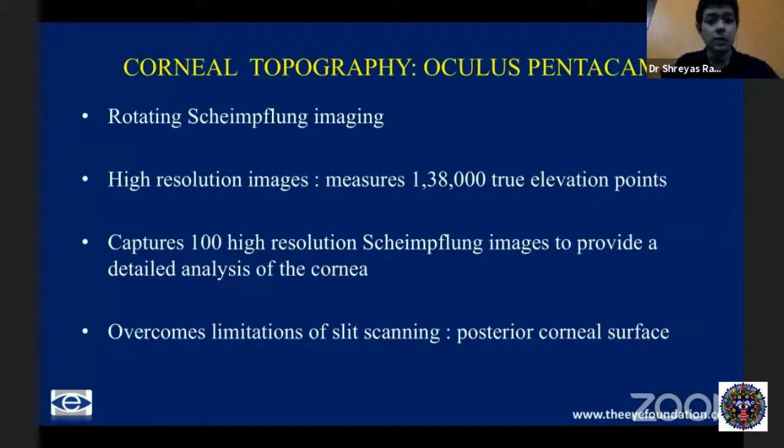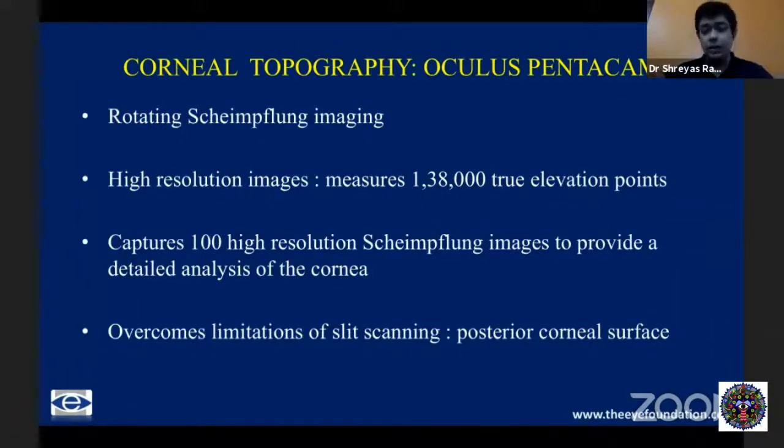So moving on from OrbScan into Pentacam. Pentacam or Galilei are both Scheimpflug devices. The difference is Pentacam has a fixed camera and one rotating camera, whereas the Galilei is a dual Scheimpflug, where it has two rotating cameras. And the other difference is the Galilei also has the Placido imaging combined with the Scheimpflug imaging, whereas the Pentacam is a purely Scheimpflug device.